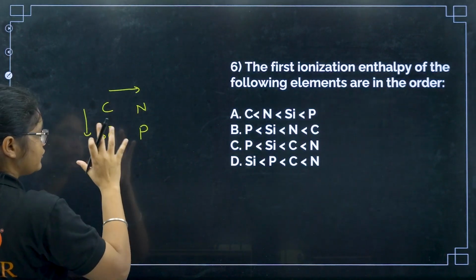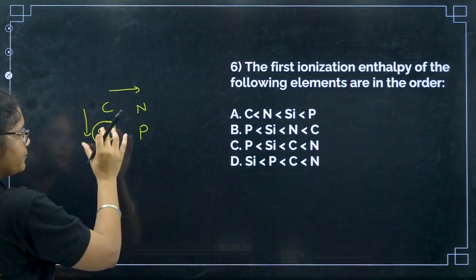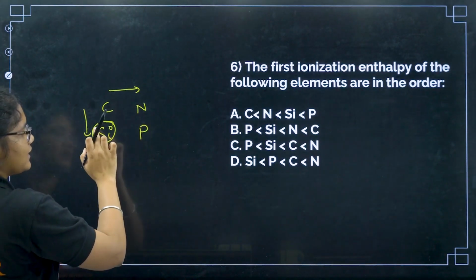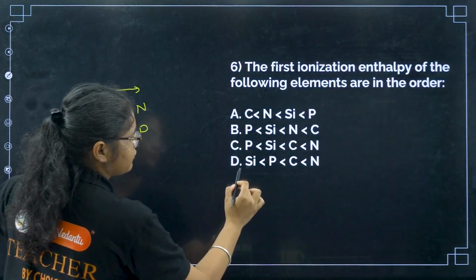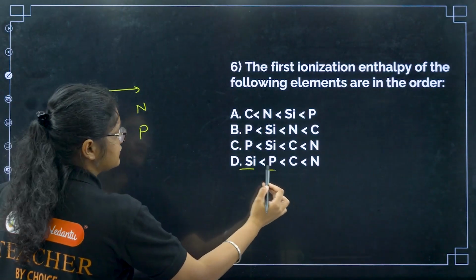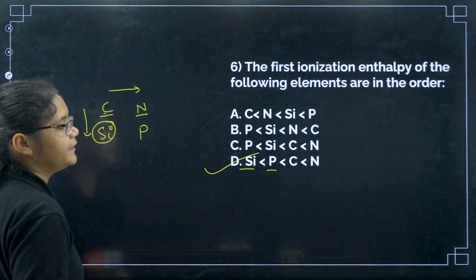So if I see first the lowest one, okay, lowest one will be silicon. Down the group it is decreasing, that means it is less than carbon and silicon, and along the period it is increasing. So silicon will be the least one. After that I have phosphorus, and again here I have carbon and then nitrogen. So option number D here.